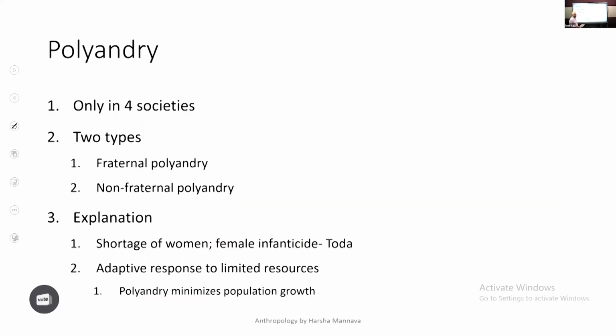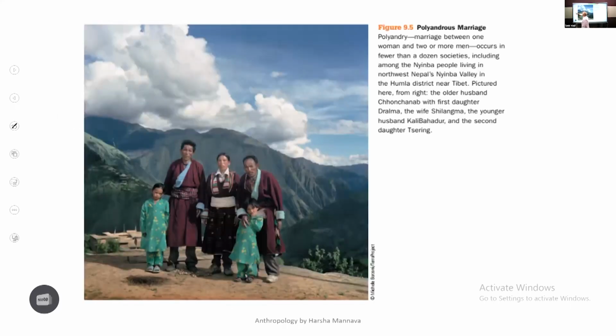It happens because of a shortage of women, or it is a mechanism in which men adapt to resource scarcity. That's it. Give examples of polyandry. And then group marriage is very rare. Draw the diagram and give the rare examples of polygynandry or group marriage. That's it. No big difficulty here.